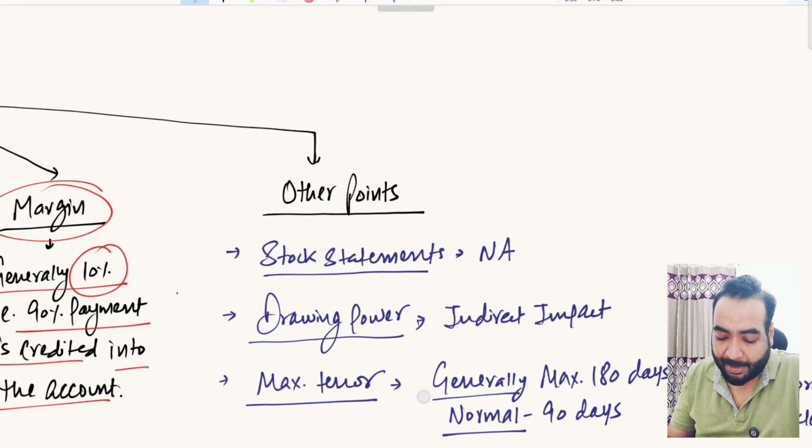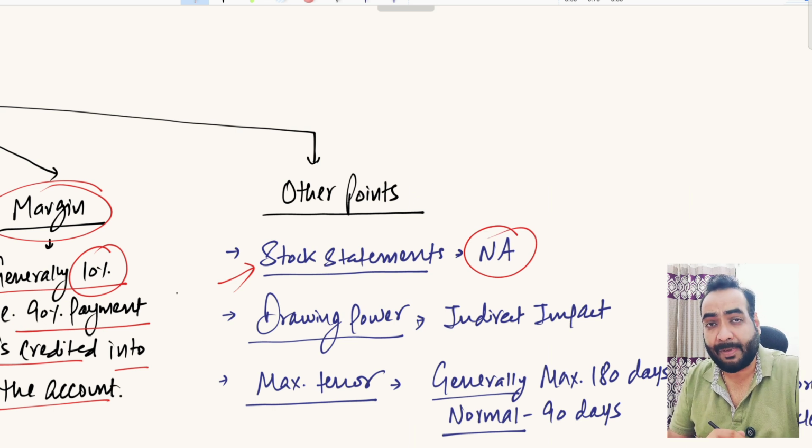So what are the other points? The stock statement is not applicable in a post-shipment finance facility, but if you have taken a CC limit and a post-shipment finance facility as well, then due to the CC limit already being there in your loan structure, you have to submit the stock statement. But if you are taking any standalone post-shipment finance facility, then stock statements are not applicable in your business.